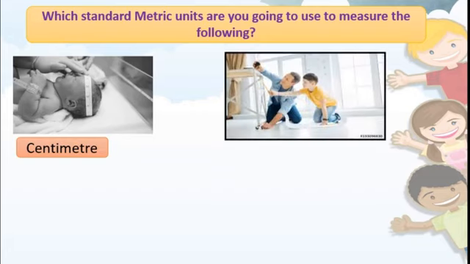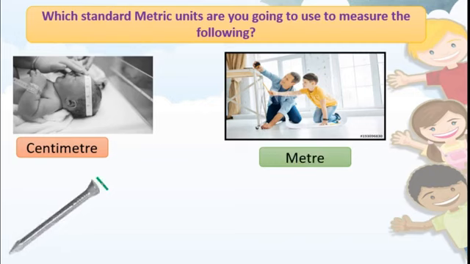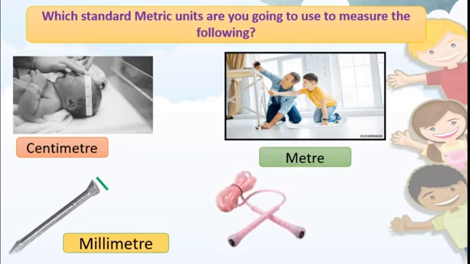Here, yes, you know that we use meter, correct? Next, see, this is the head of the nail. I want to measure the head of the nail, only head of the nail. In which metric units you will measure this? Correct, millimeter, because this is very small, isn't it? Next one, skipping rope. You are right, you will measure in meter, isn't it?